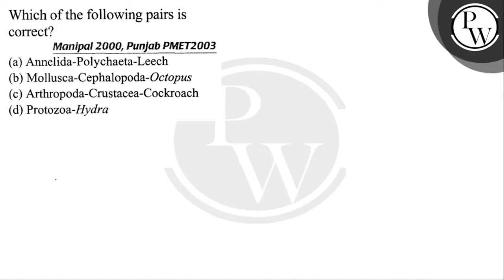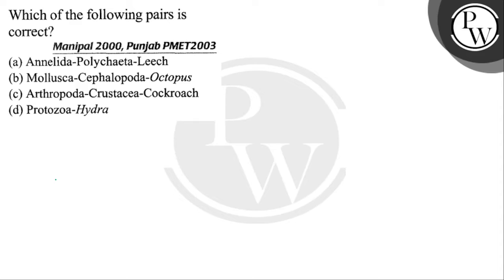Let's see the question. Which of the following pair is correct? And you have the four options. First option A. Annelida, Polychaeta, leech. B. Mollusca, Cephalopoda, octopus. C. Arthropoda, crustacea, and example is the cockroach. And D. Protozoa, hydra.